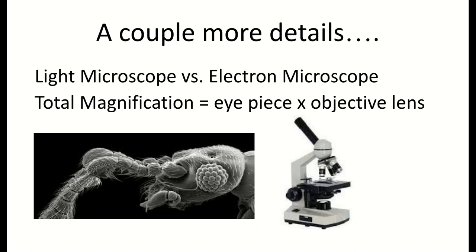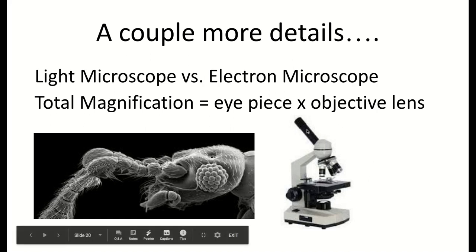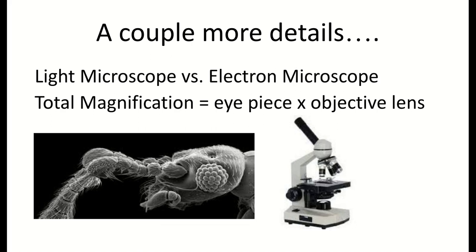So, just a couple more things before we wrap up with the difference between a light microscope and electron microscope. So, light microscope is what we use at our high school level. It's going to allow us to see some of the organelles, see the cell wall, but the electron microscope is going to be a lot more detailed.